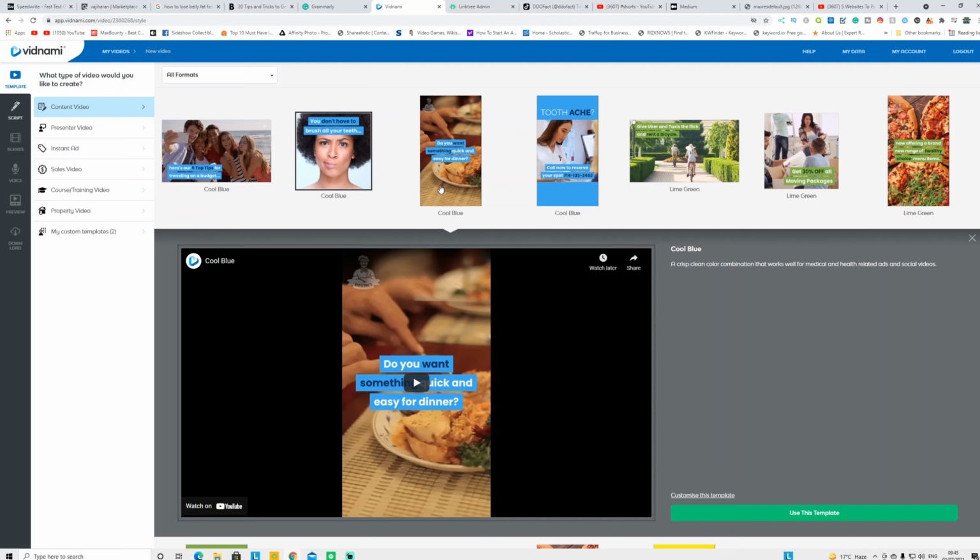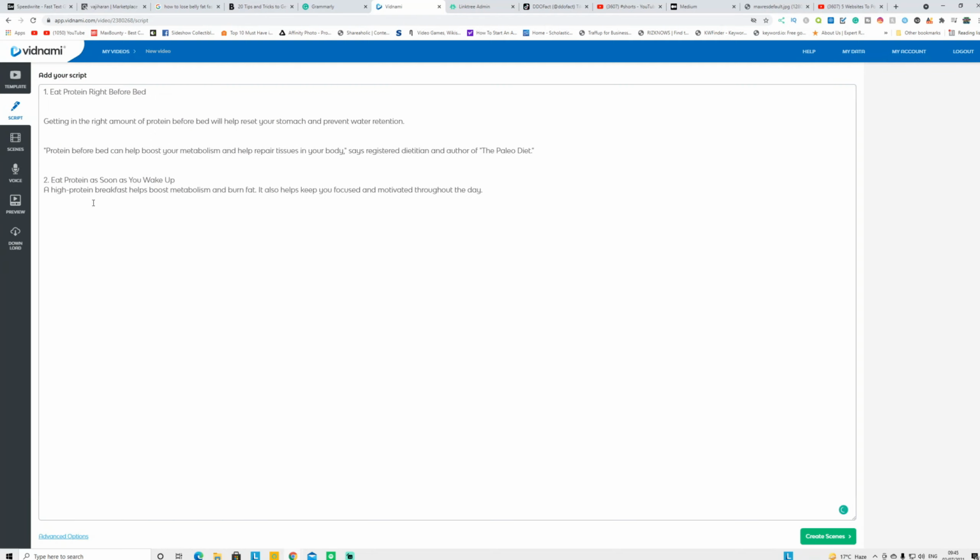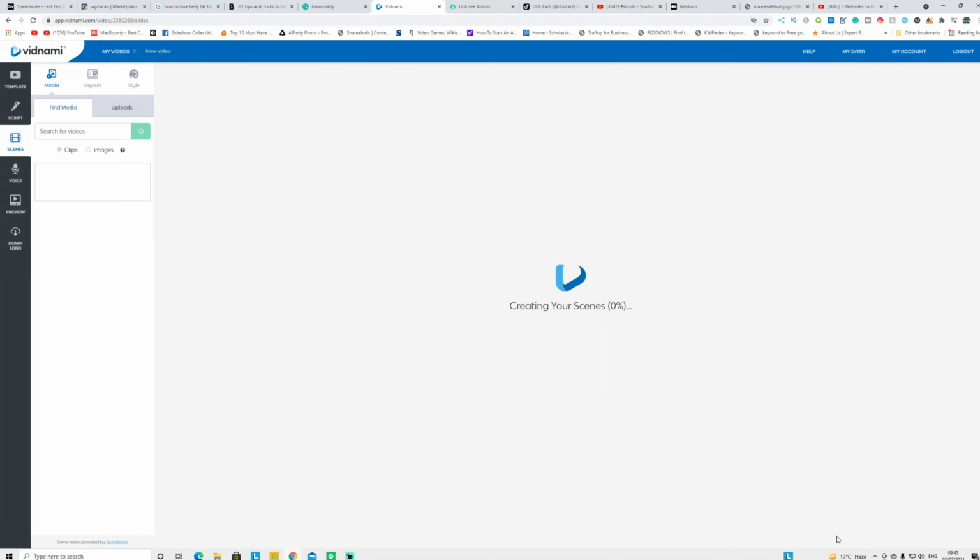But if you can't afford it, you can do it manually, guys. All you have to do is select the template. You can select horizontal or vertical, and all you have to do is click use this template. Here you have to copy and paste your script. I keep it simple here. So click create scene, and it will add all royalty free videos for you guys.